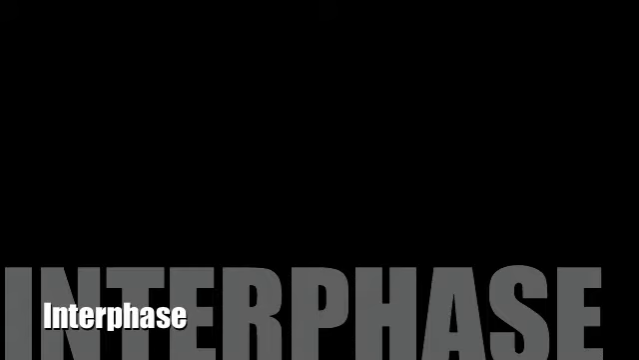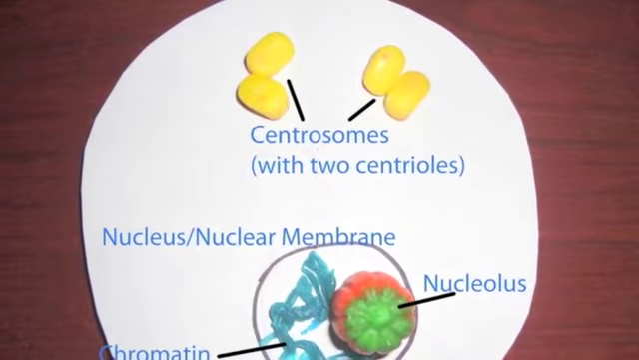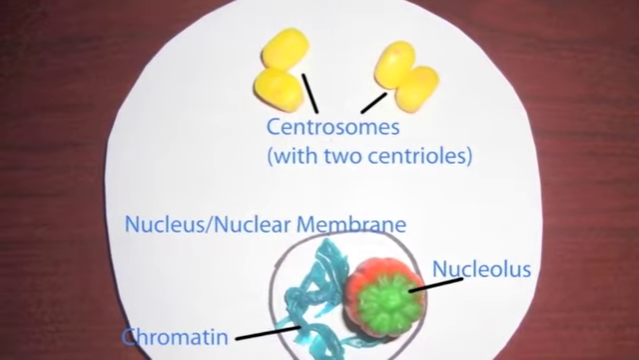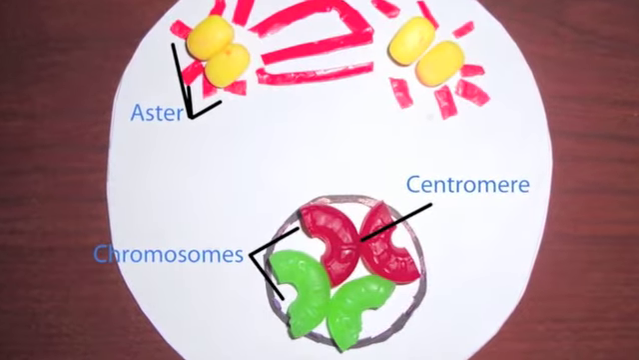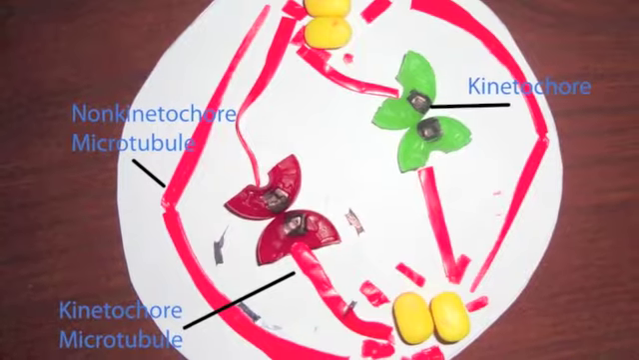During interphase, DNA and organelles duplicate. At the end of interphase, the centrosomes divide and the mitotic spindle forms. During prophase, chromatin condenses into chromosomes. The centrioles migrate to opposite poles, and microtubules form. The nuclear membrane also begins to break down.